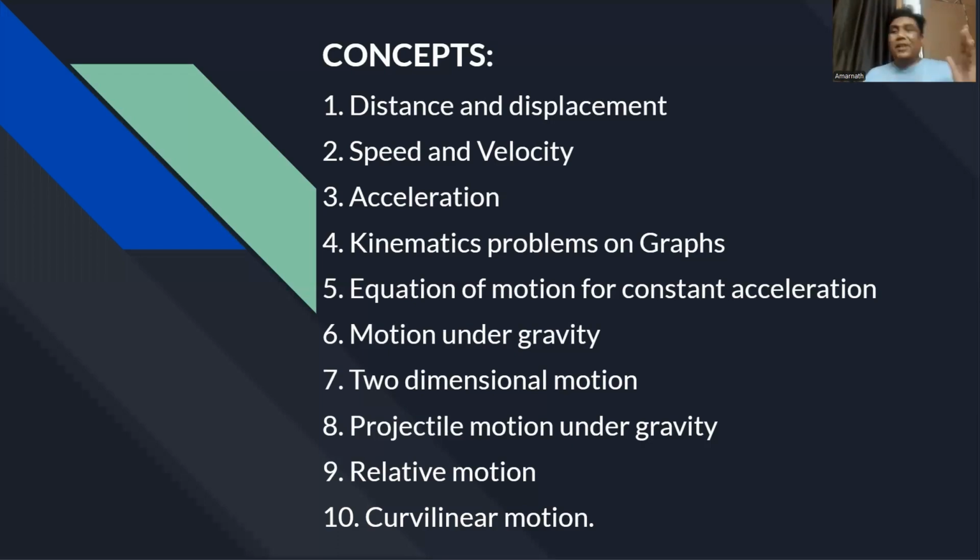Then two-dimensional motion. Up till now it was motion in one dimension, but then we go for two-dimensional motion like projectile motion. It means simultaneously if x coordinate and y coordinate both are changing, then we call it two-dimensional motion. Projectile motion under gravity, relative motion, curvilinear motion meaning circular motion like this. We are going to discuss all these things.